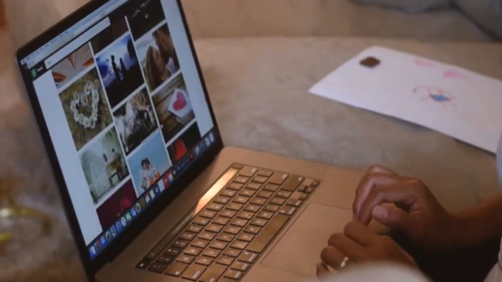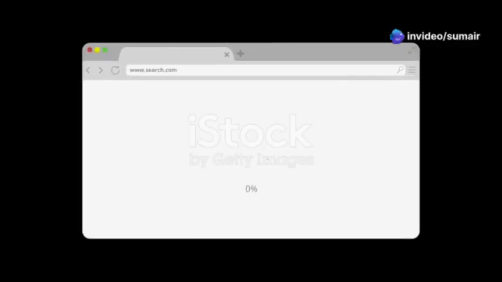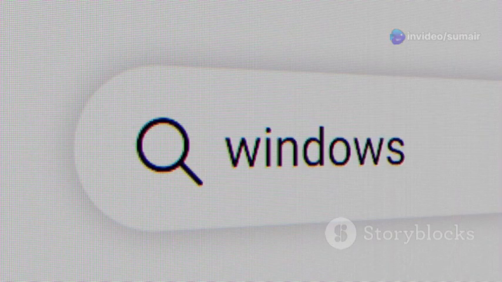To navigate the web, we use web browsers. These are like spaceships for exploring the digital cosmos. Popular browsers include Chrome, Firefox, and Safari. They allow us to visit websites by typing in their addresses called URLs.